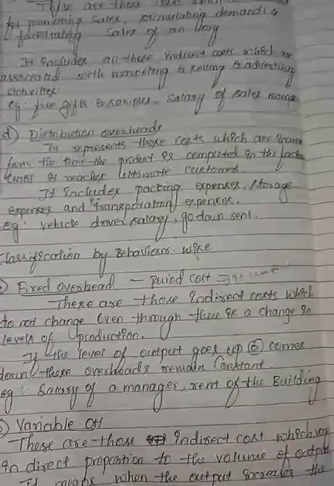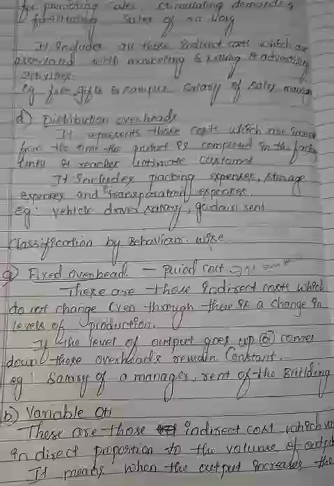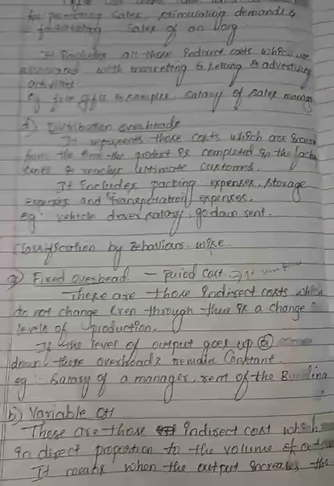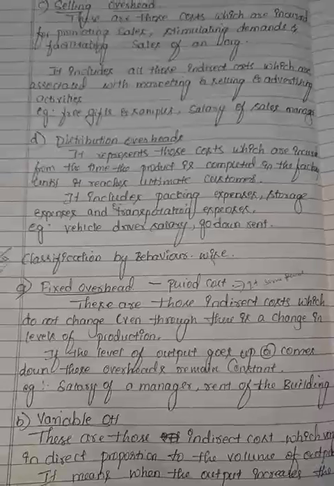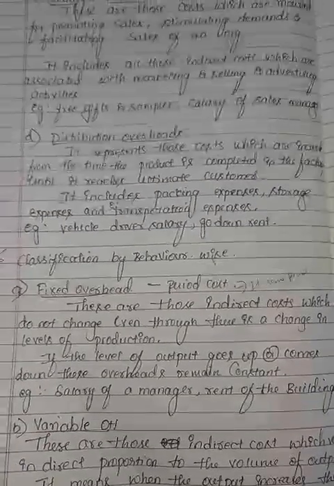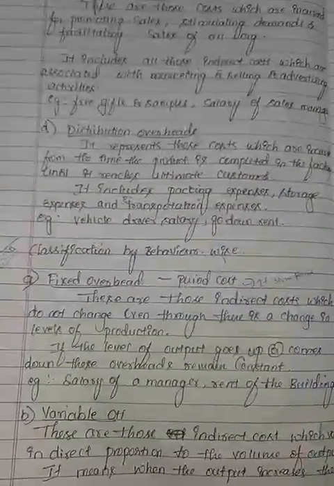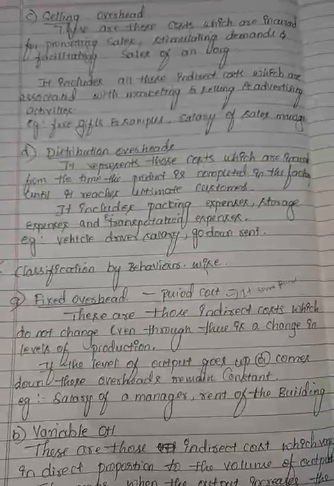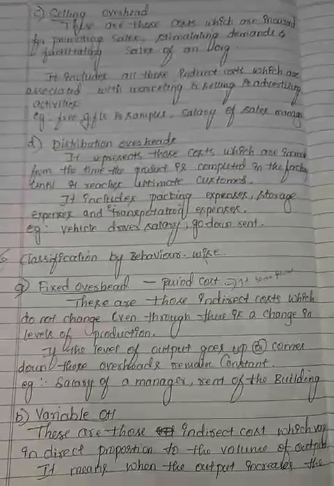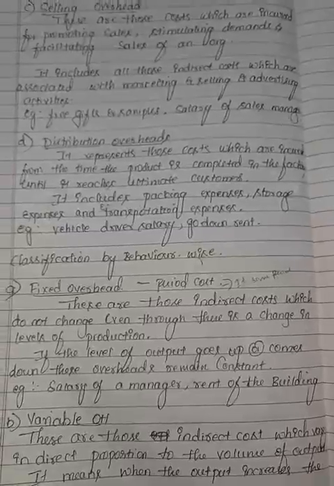It remains constant up to a certain period of time. Because if the level of output goes up or it comes down, this overhead remains constant. It means any production level increase or decrease, the overhead remains constant. For example, salary of a manager, rent of the building.